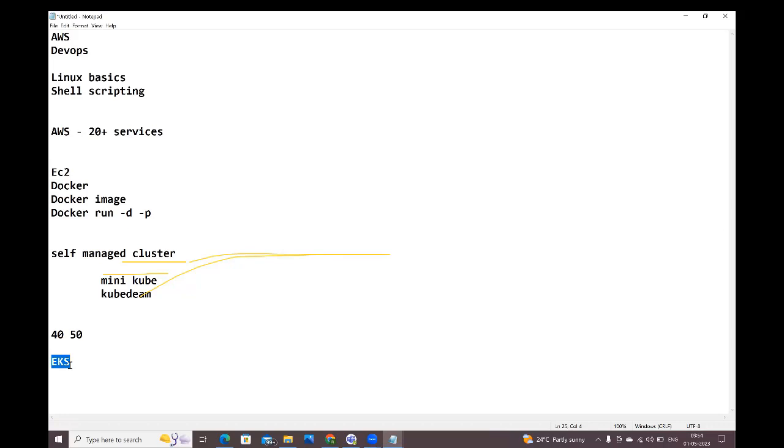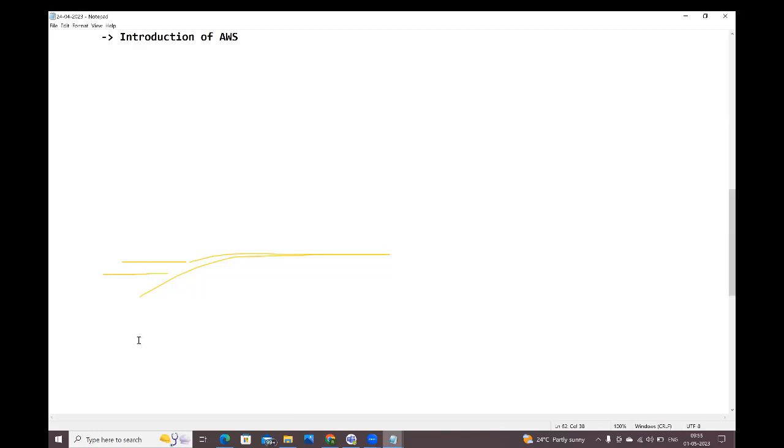Whoever is attending only the AWS service sessions, only EKS I'm going to discuss here. How to work with EKS, I'm going to cover it here guys. EKS is what guys? Elastic Kubernetes Service, which we will use to deploy our applications. In the Kubernetes cluster only, our application is running guys. Okay, fine. Next guys, after EKS, IAM, right?